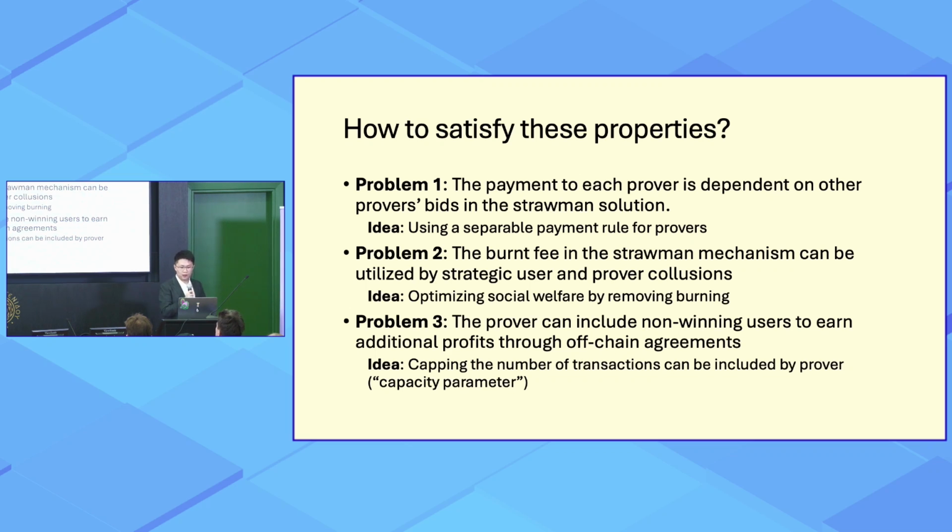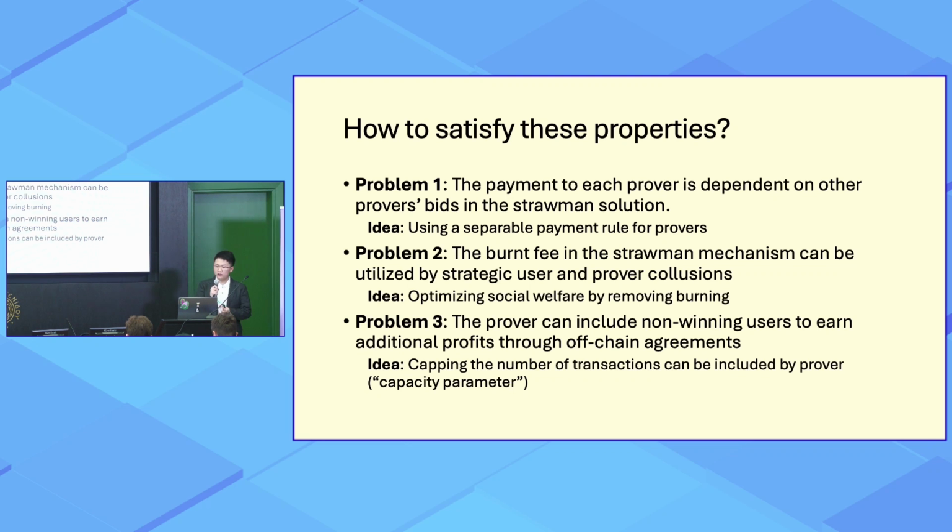The second problem for the Strongman mechanism is that there are some fee burns. Let's recall, it's actually separated how we collect fees from the users and how we distribute the reward to the provers, and this Strongman mechanism burns the difference between them. So this is not optimizing the social welfare. And since the social welfare is not optimized, some collusions formed by users and provers may strategically extract this burnt fee, which we don't want either. So the idea to solve this problem is that we optimize social welfare by removing burning within all mechanisms.